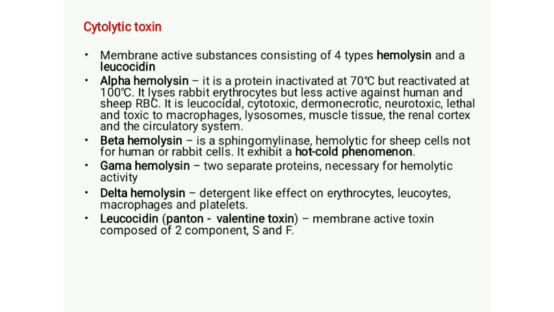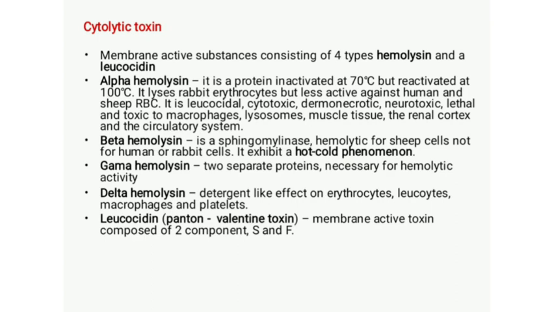Okay, and this alpha hemolysin can also destroy macrophages, lysosomes, muscle tissues, renal cortex, circulatory system, etc. These are other properties that confer pathogenicity to Staphylococcus aureus by alpha hemolysin. Then another one is beta hemolysin. Beta hemolysin is a sphingomyelinase, which is hemolytic for sheep erythrocytes but not for human or rabbit cells.